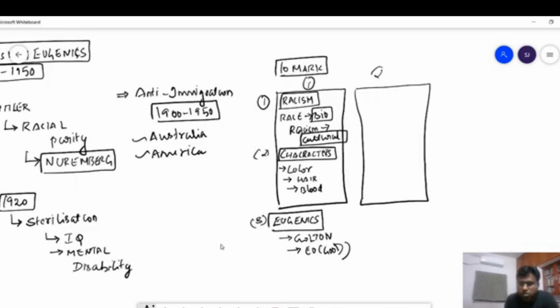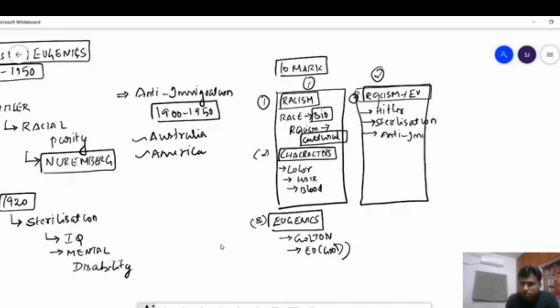In the second page is where you have to write how racism and eugenics are connected. The example of Hitler, as I said, and of how the Nuremberg laws had this concept of racial purity, the forced sterilization example, and then the example of anti-immigration policy.